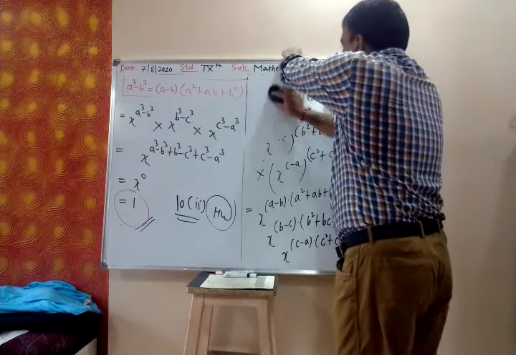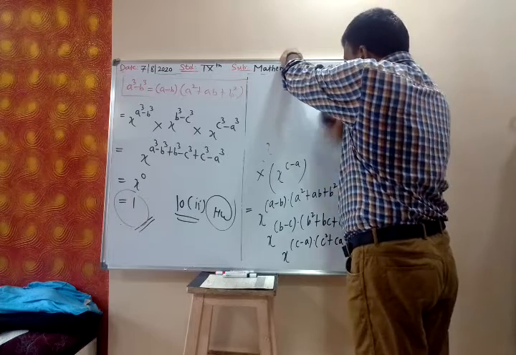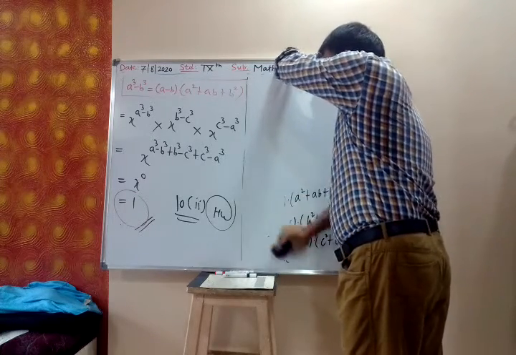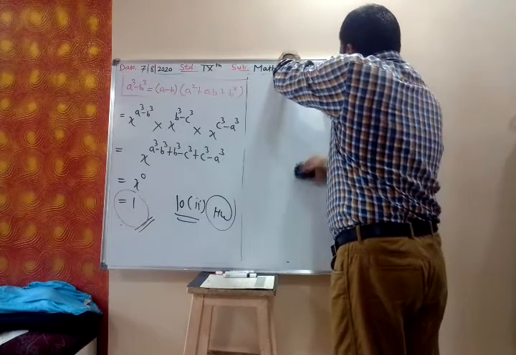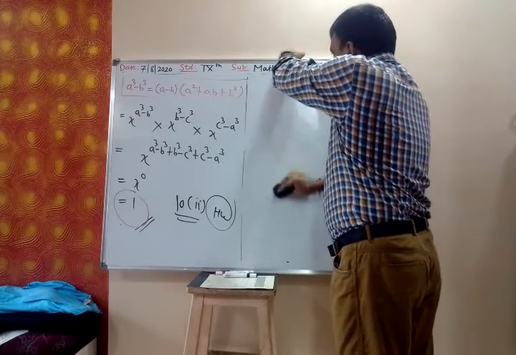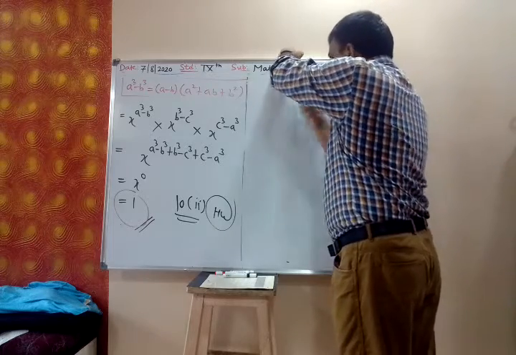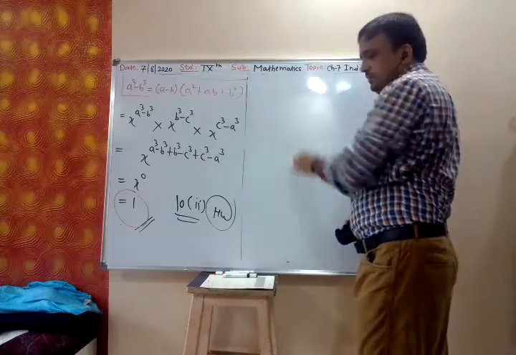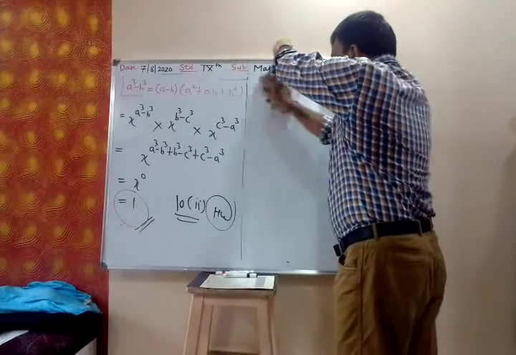Now let us start 7b. 7b problems are slightly important. They are completely based on the rule of indices: power into power, power divided by power, power raised to power. So 7b problems, we start.